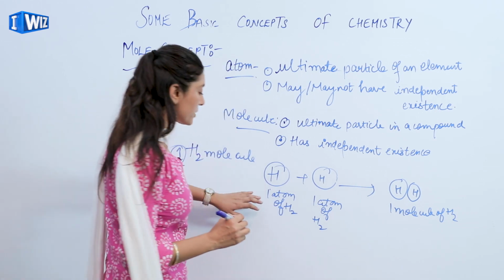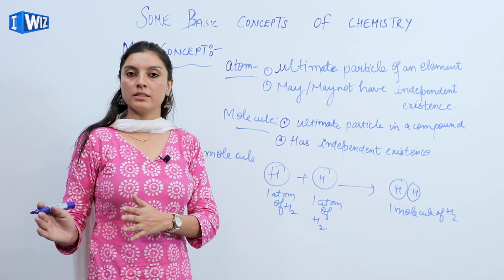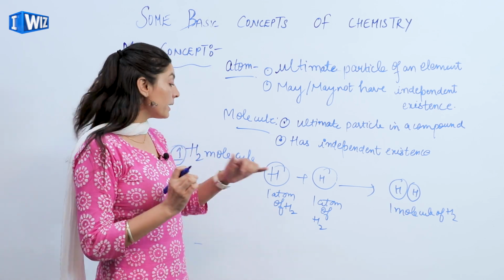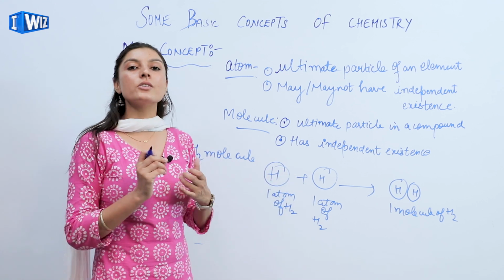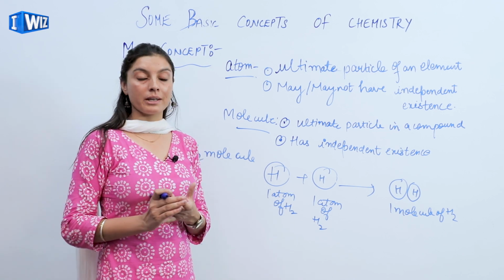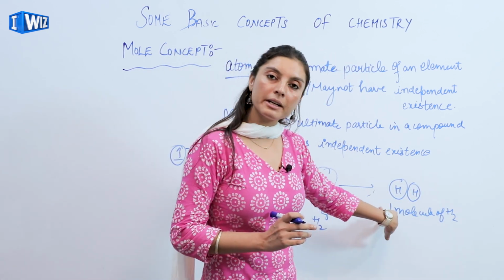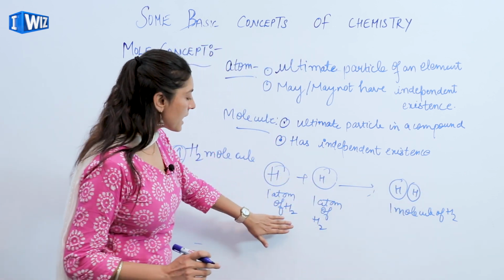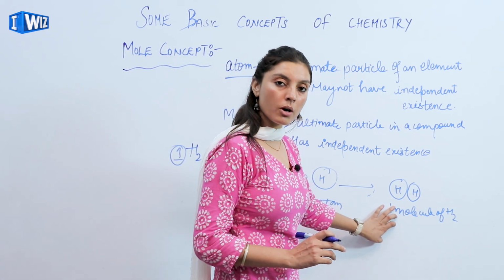So here I get to know that this is one atom of hydrogen and it cannot be further subdivided, and it is not capable of having the independent existence. And when I get one molecule of hydrogen, it has the independent existence. It exists as its own. So this is the representation of the atoms, and this is the representation of the molecules.